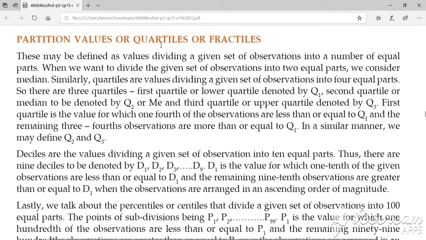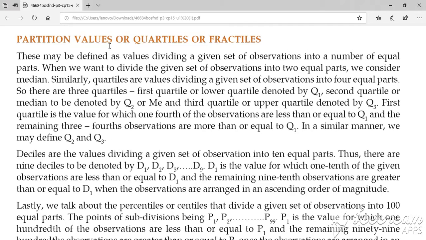partition value or quartiles or fractiles. Actually it may be decile, it may be percentile. Now partition value, what does it mean? Suppose I have, let us consider one box or one rectangle. If I want to make it into two parts, what do I have to do? I have to draw a single line, and suppose I want two equal parts. So I will draw a line through that rectangle so that I get two different parts, right? So that single line is nothing but my partition. Yes or no?